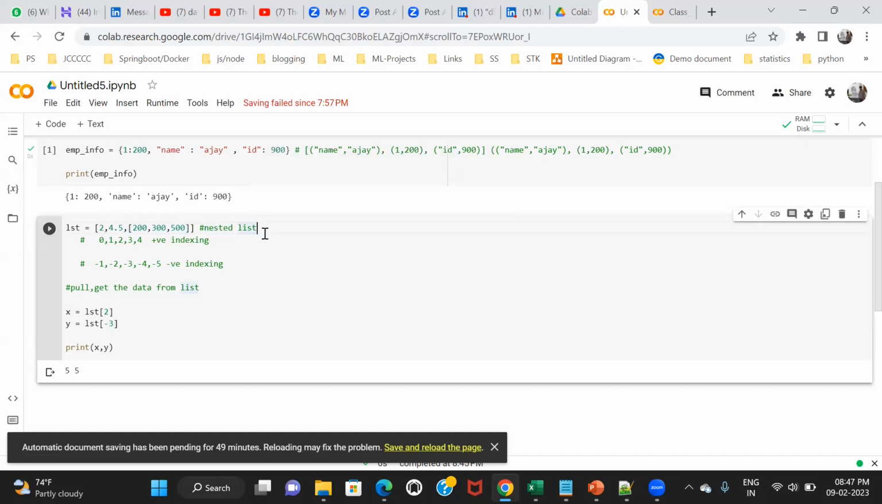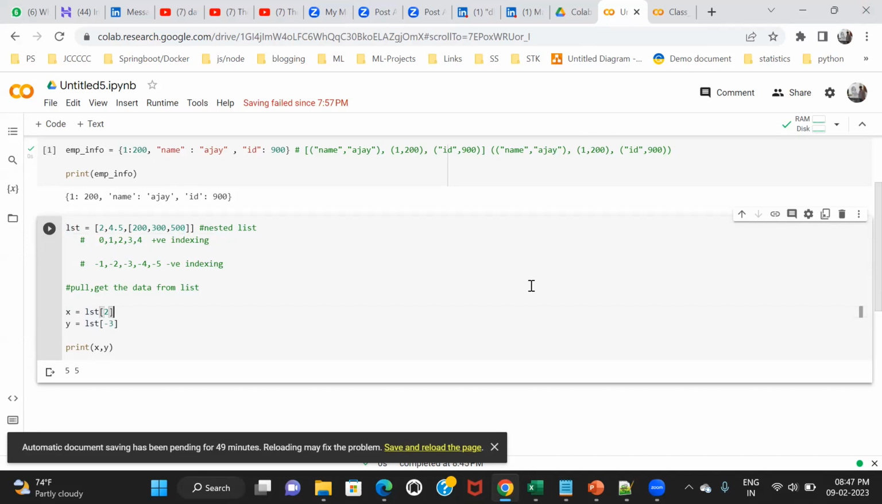Is there any background noise from my side? No, sir. Okay. So this is called nested list. You got it? It is possible because list is heterogeneous. I can add anything inside a list. This is up to me. Now let's suppose I want to pull 500 from this list. How to pull 500?